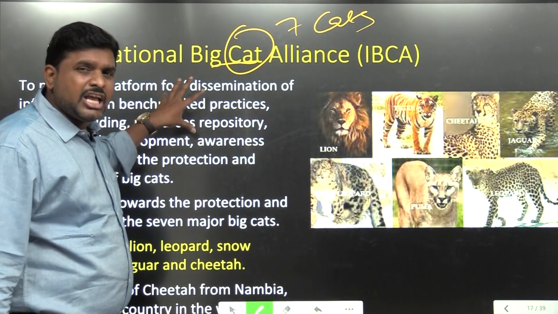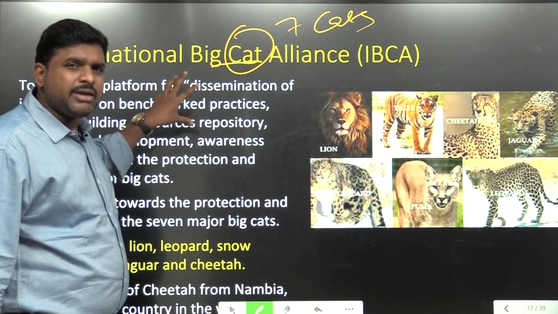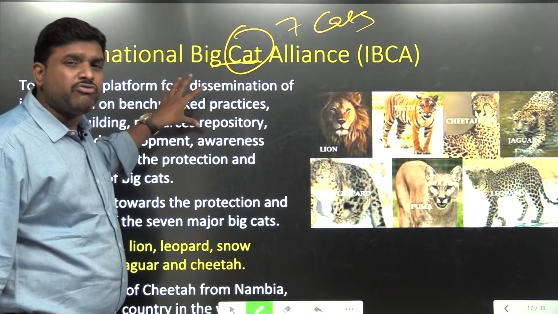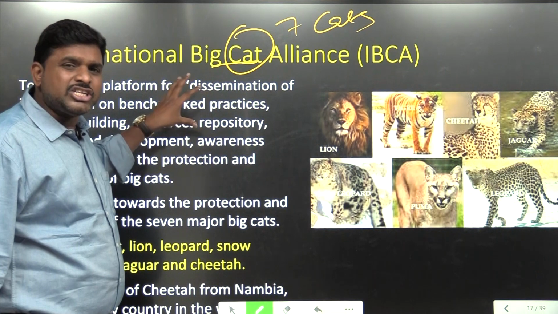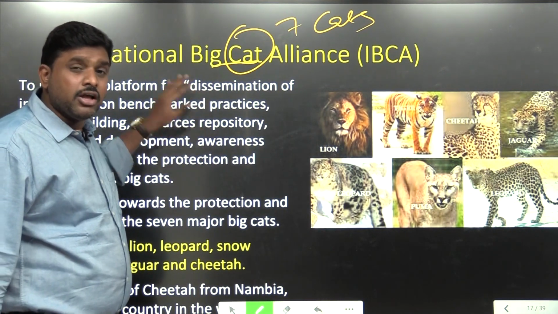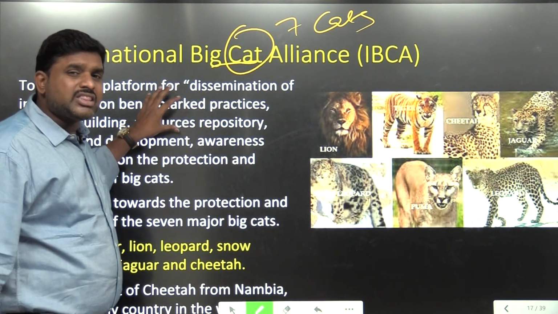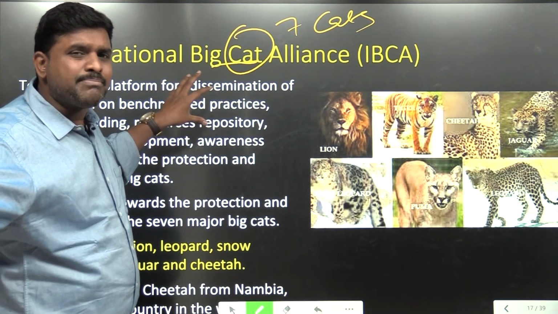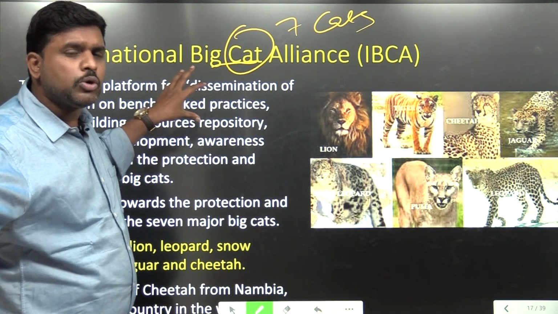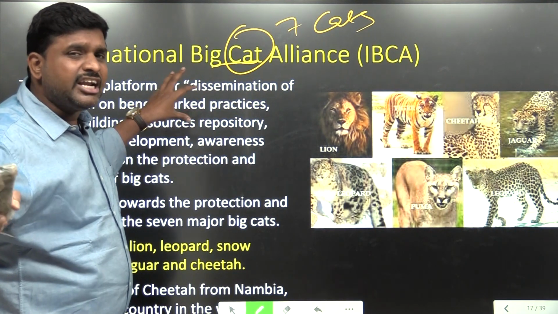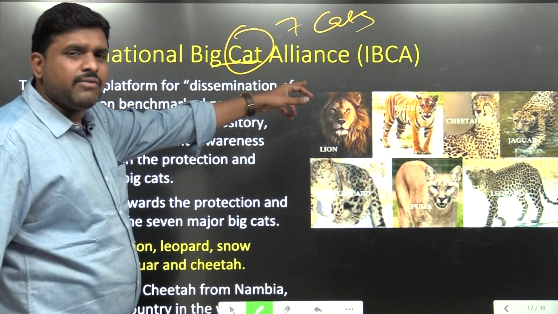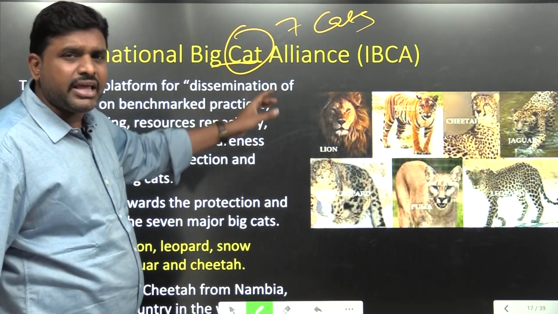Now it is playing a major role in climate change. It is playing a major role with respect to biodiversity, forest conservation, and protection of environment. So now India is coming up with an alliance in which nearly 97 countries are going to become part of it. International organizations are also going to become part of it under the leadership of India. That particular alliance is called IBCA, the International Big Cats Alliance.